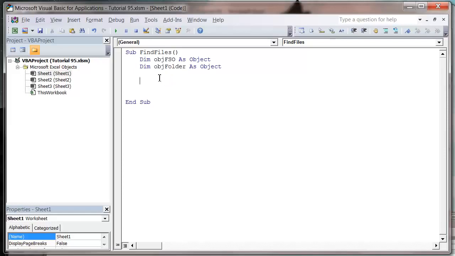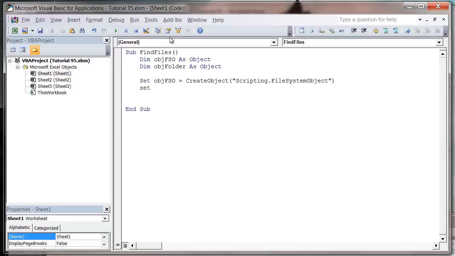So we need to set our file system object. So object FSO equals, and we use our CreateObject again, and this time we want to do Scripting.FileSystemObject, and then we want to create our folder, and at the same time we'll search for our files.